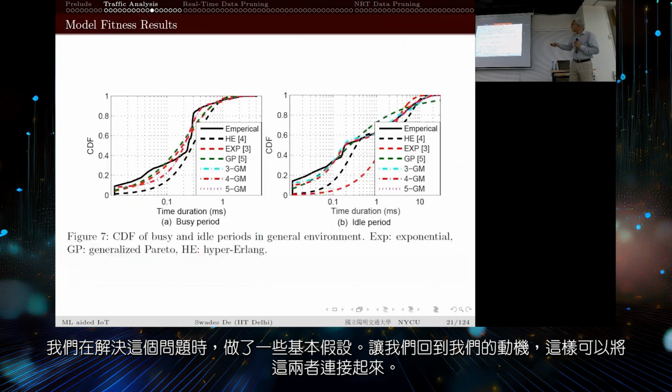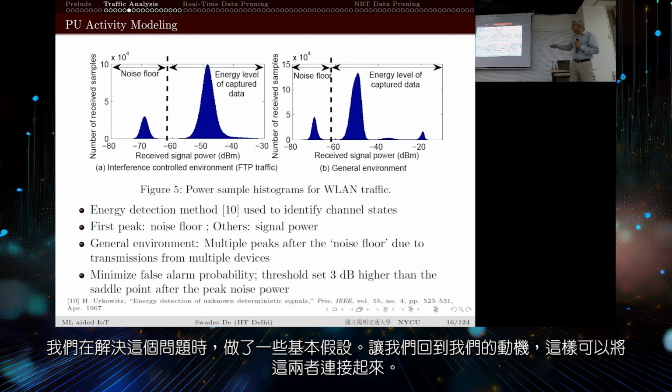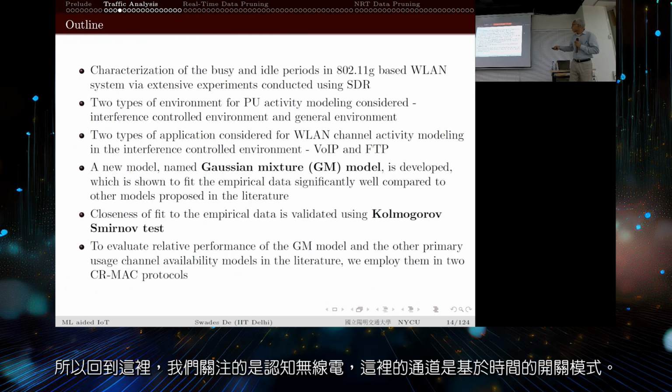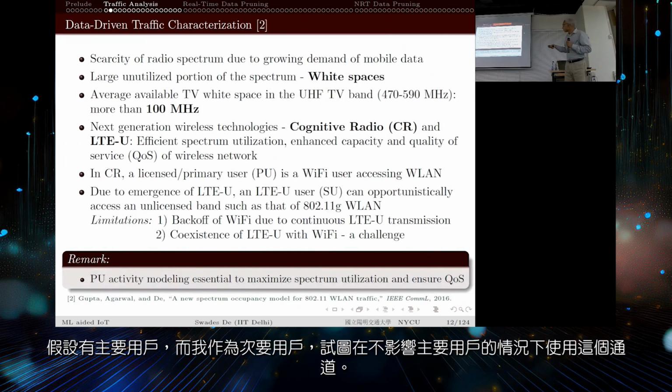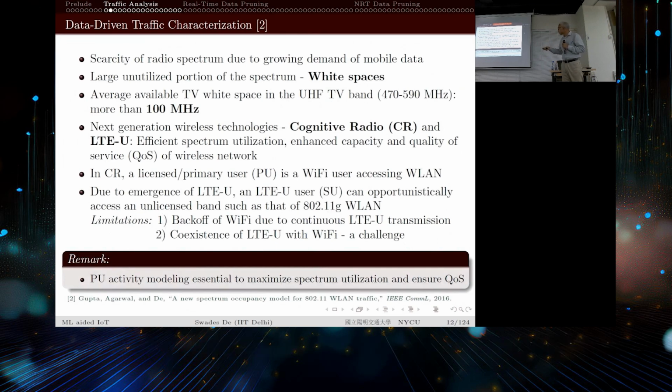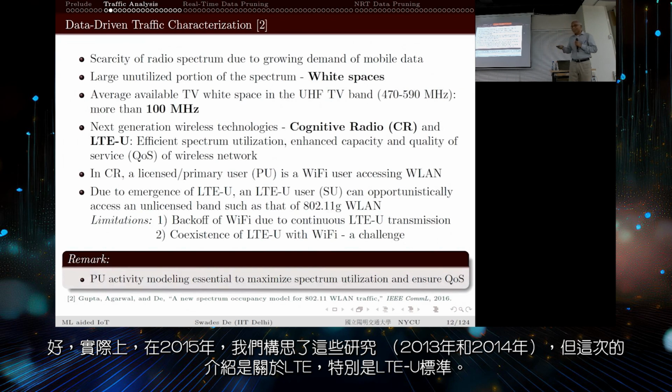Let's go back to our motivation actually. That's how I will connect these two. So going back over here, cognitive radio is what we were interested in, and I am talking about temporal on-off void channel void utilization. There are primary users and I am the secondary user, who is trying to utilize the channel without affecting the primary user. At that time we conceived these studies, in 2013, 2014, 2015.